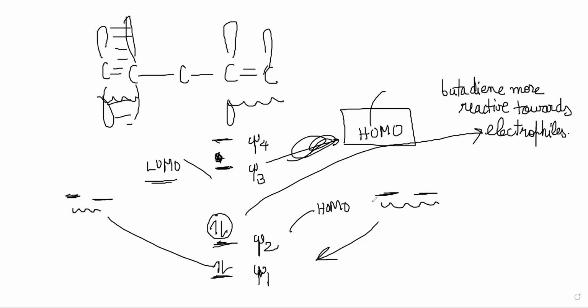And now he is saying the HOMO is higher. Okay, now it makes perfect sense. The HOMO is higher for this than it would have been for just ethene, a single double bond, where the occupied orbital would have been lower. So for the electrophile, you are going to have a HOMO-LUMO interaction.